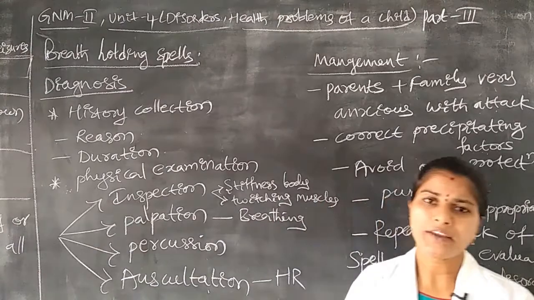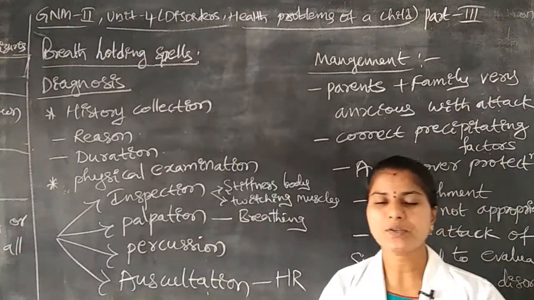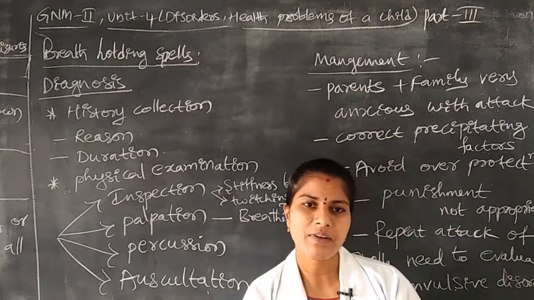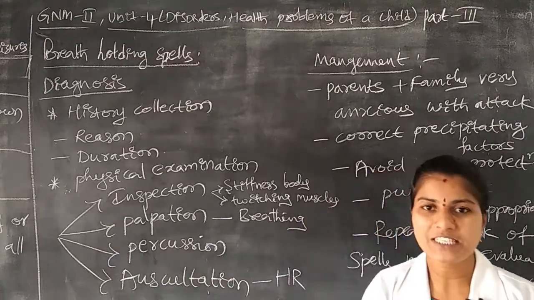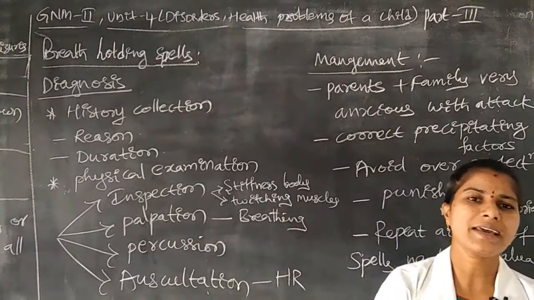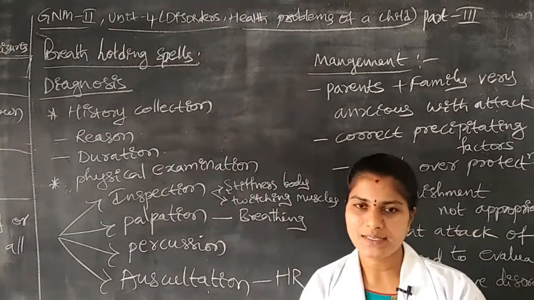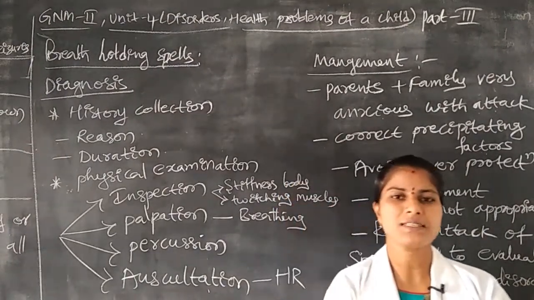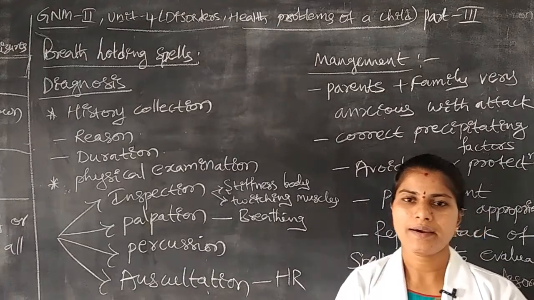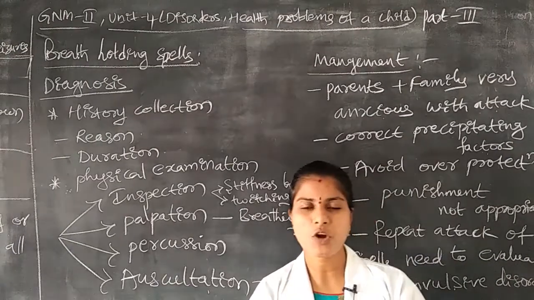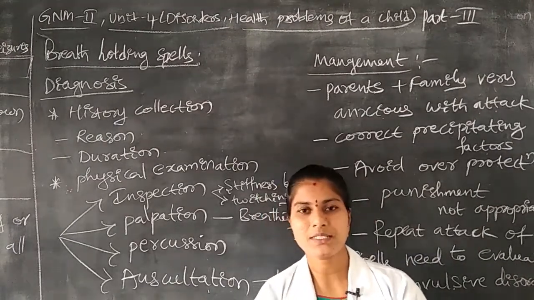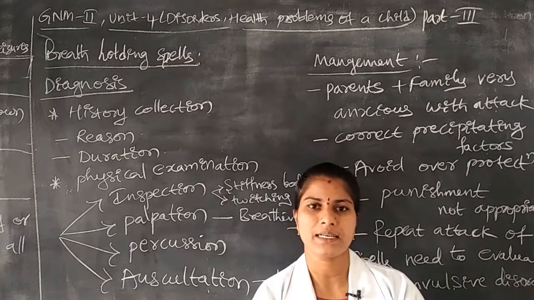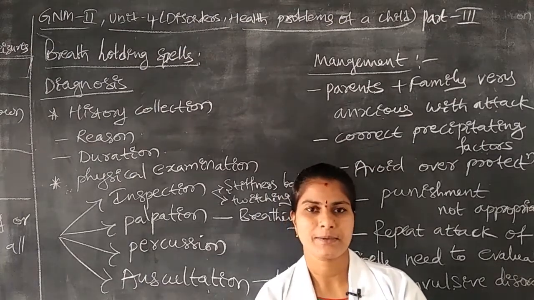When you give severe punishment, the children will get some type of frustration. When frustration is there, automatically some complications are there. What are the complications? Fits or convulsions or seizures, or sometimes the breathing may stop, and sometimes the child may even die in severe conditions.